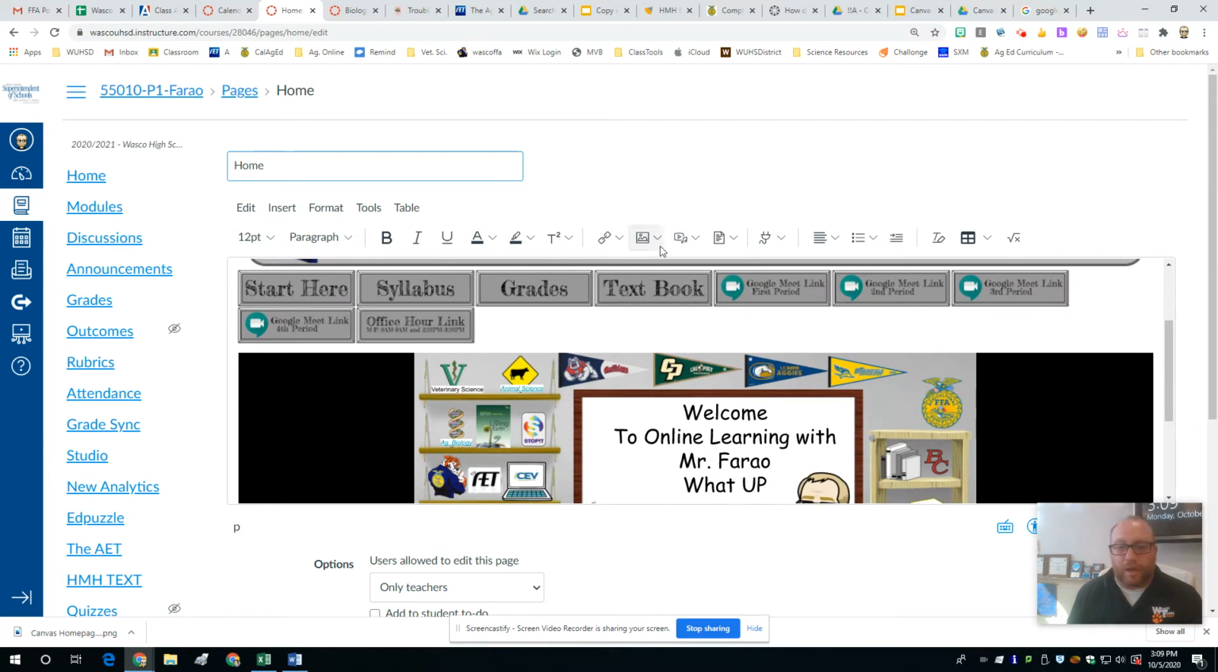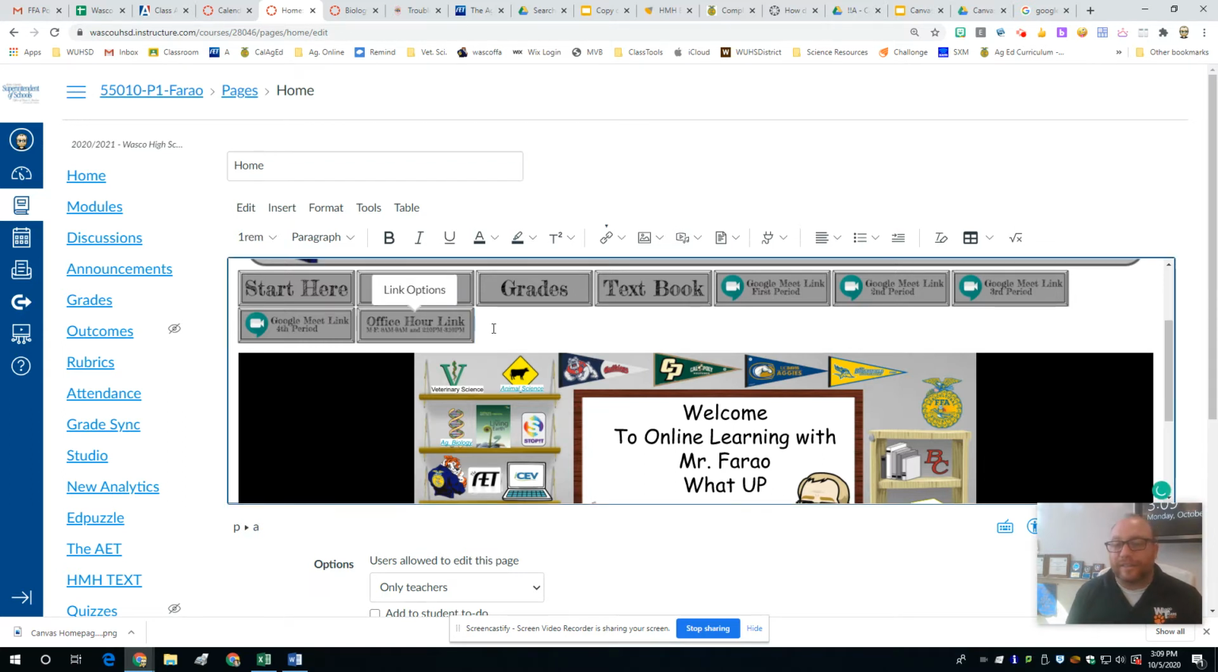As you see, mine have all of these different buttons for students to access grades, syllabus, start here, textbook, for them to access our Google Meets, which a lot of us want to have our Google Meet link visible for our students. I even have a Google Meet link available for my office hours. If I want to add another button to my list of buttons, I just click like it's a text. I'm going to click next to it. I always put one good hard space between the two